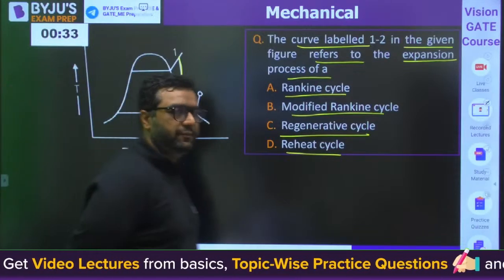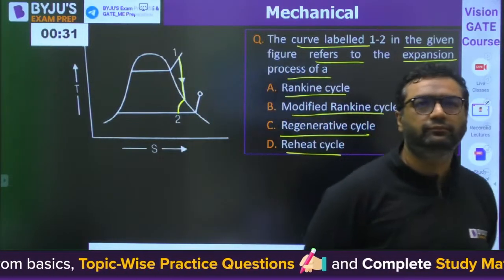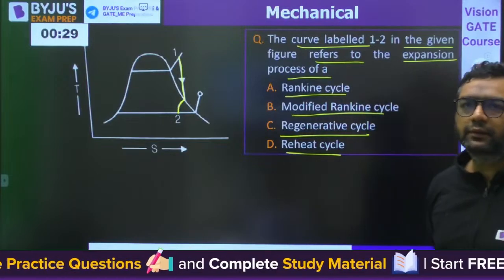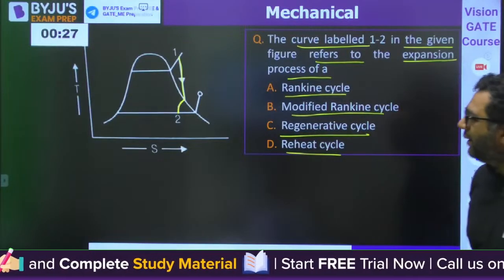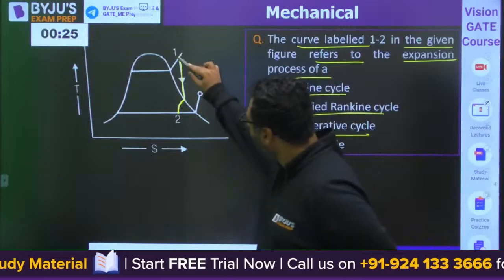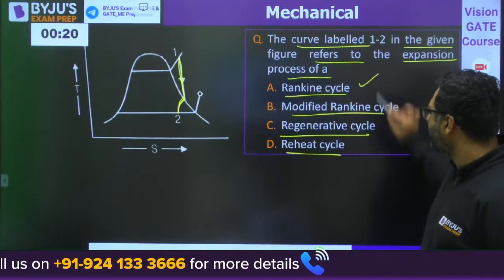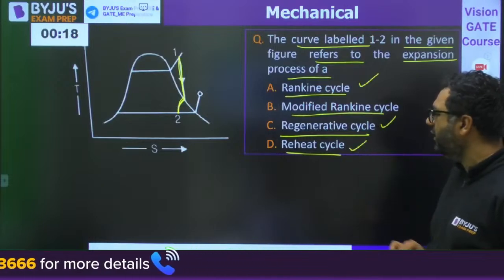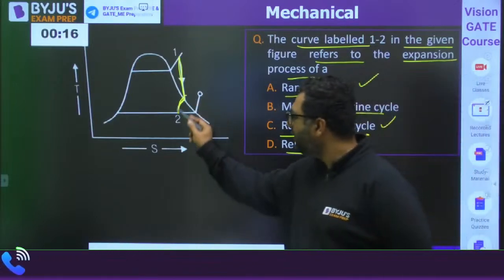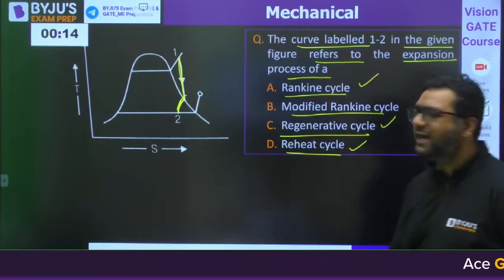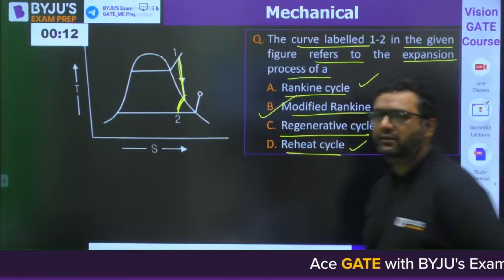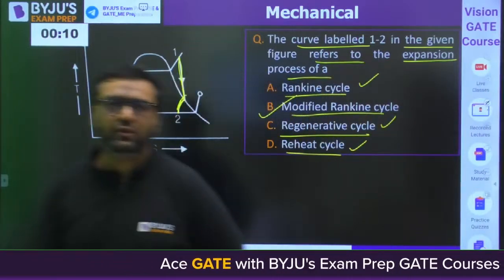What would be the answer? Dear, have you ever studied this type of thing? You have studied Rankine, regenerative, and reheat. In all these, have you studied this type of curve? No. So the answer by default is modified Rankine. B is the answer.